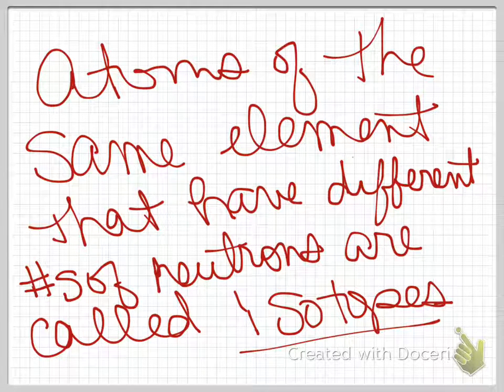Isotopes. Okay? Now remember, they have to have the same protons. They just have different neutrons.